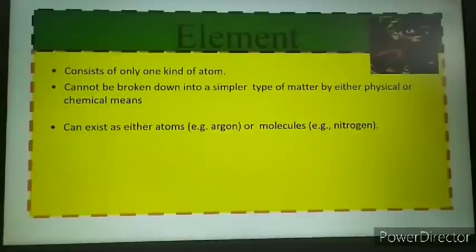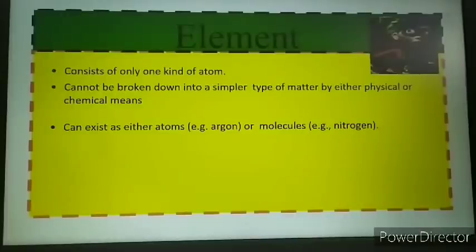So, an element consists of only one kind of atom, that is, the same kind of particles, and the smallest unit of any substance or matter is the atom. So we can say that an element consists of only one kind of atom. It cannot be broken down into a simpler form of matter by any means, neither physical nor chemical.